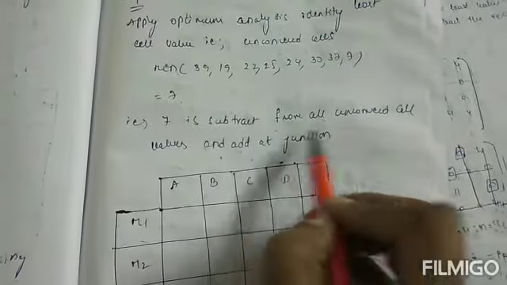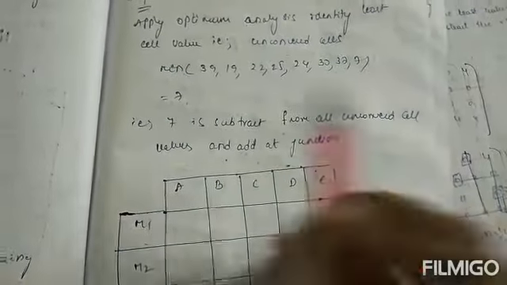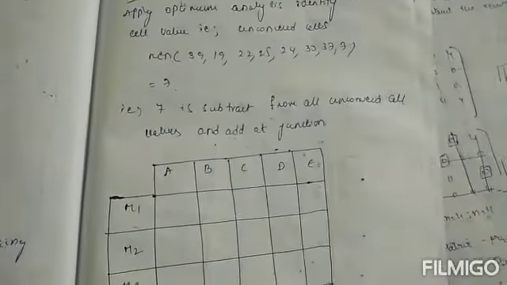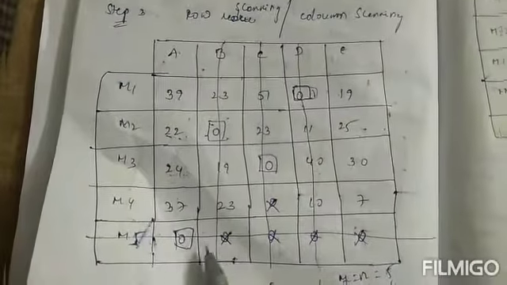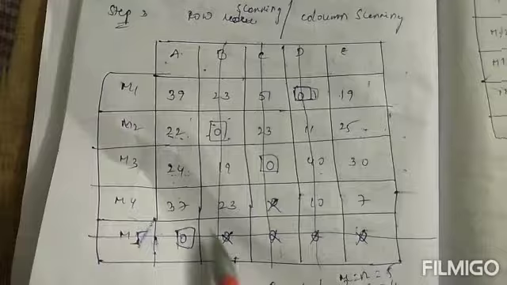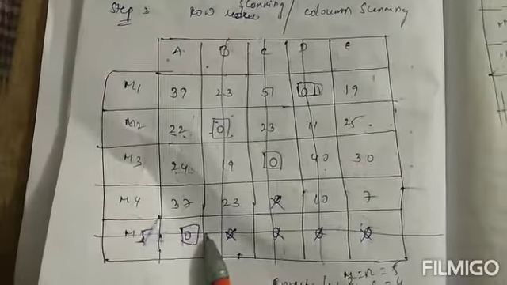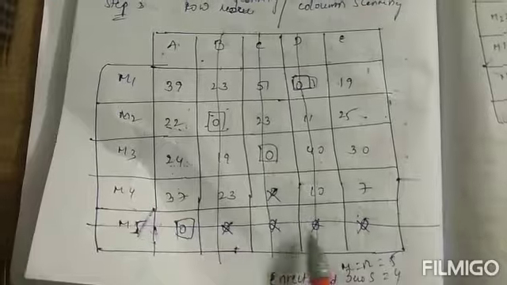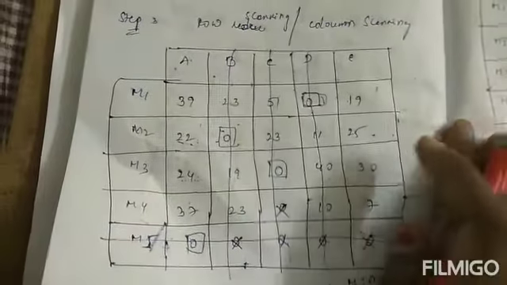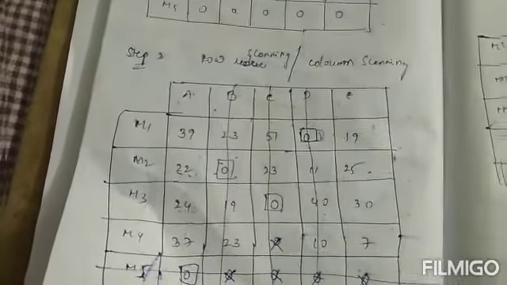So 7 is subtracted from all uncovered cells and added at the junction. What is the junction? The junction is where lines intersect. When we get the plus mark, that element we call a junction. This is a plus mark, this is also a plus mark, and this is also a plus mark.